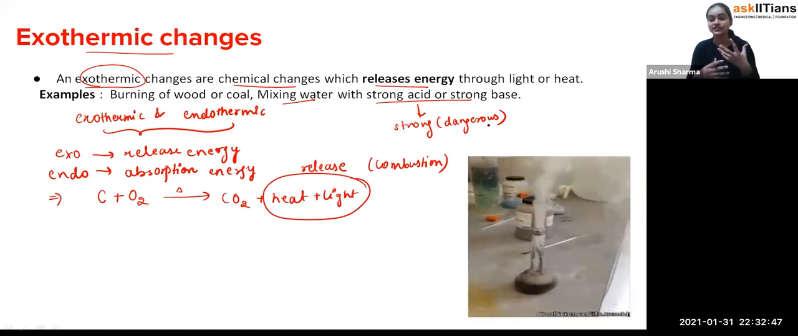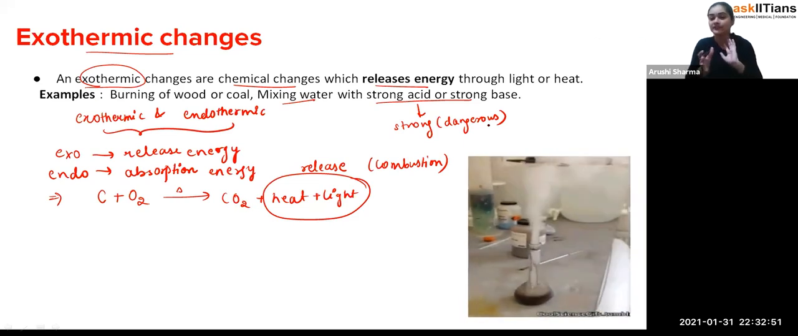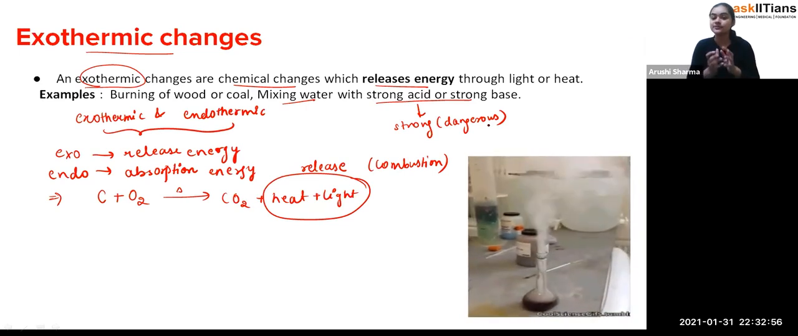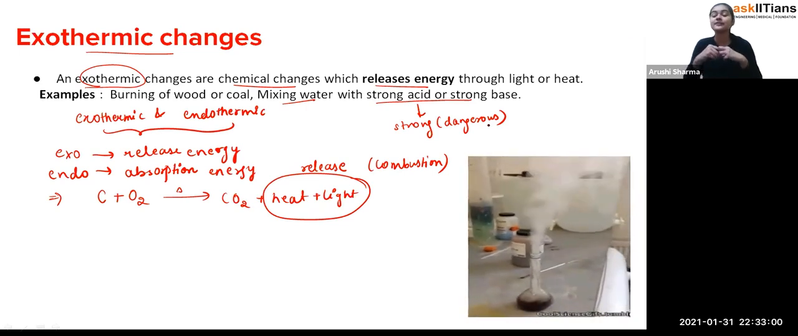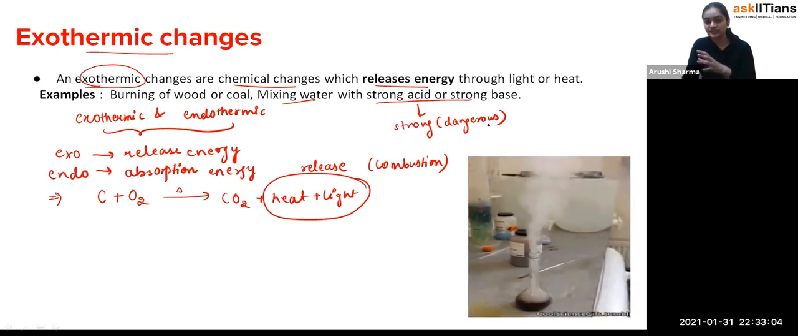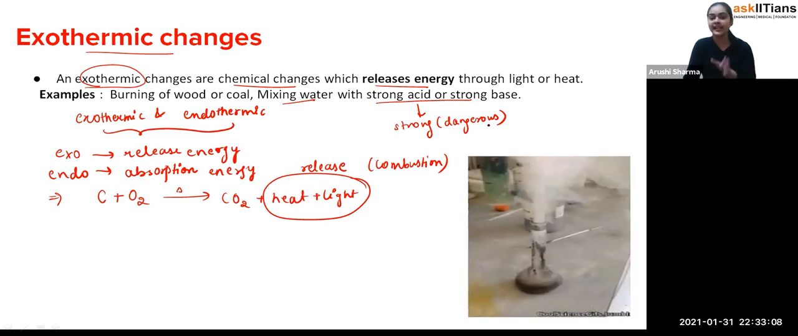That is why, generally in the laboratories, we don't directly use strong acids and bases. So when we add water to them, there could be an explosion as well, or you can see there will be a release of energy. So these are the exothermic changes, when there is a release of energy. Okay, so that's the exothermic.